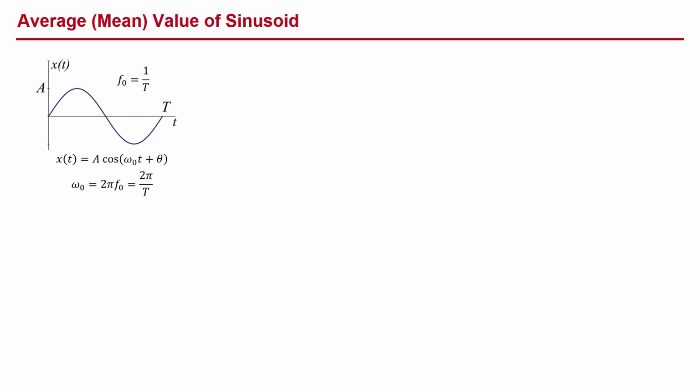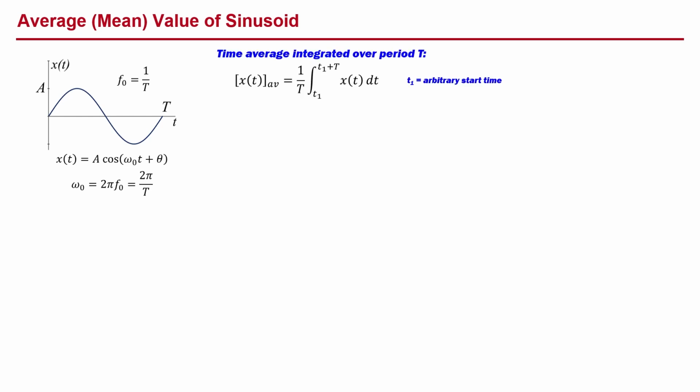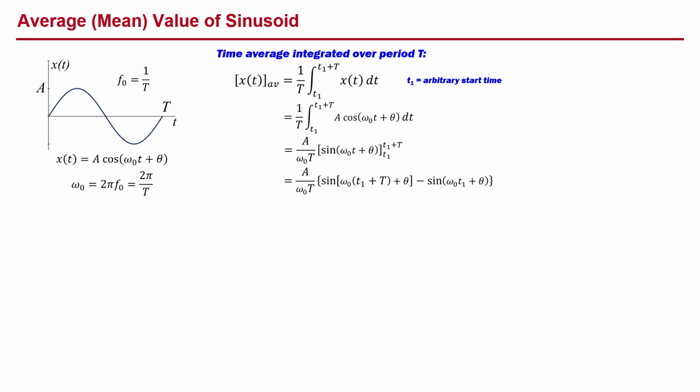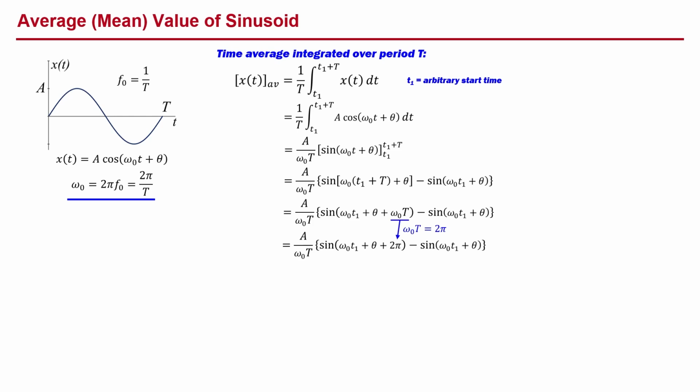average or mean value by taking a time-averaged integral over a single period, given by 1 over T multiplied by the integral of x of t, starting at any arbitrary time, given by lowercase t1, and integrating to t1 plus capital T. We plug in our expression for x of t, take the integral, evaluate it at its limits, rearrange terms, and because omega naught equals 2 pi divided by the period T, we can substitute 2 pi for omega naught T.